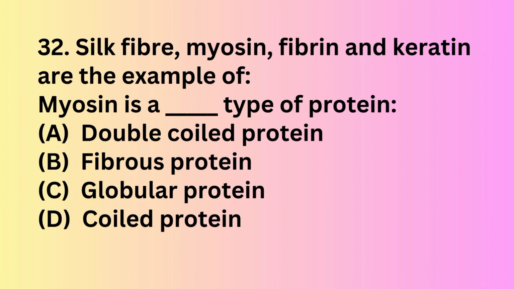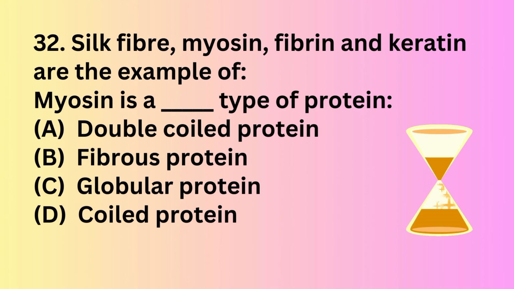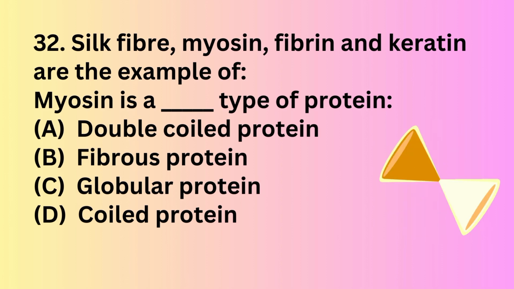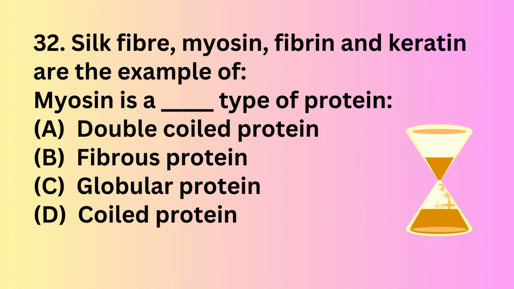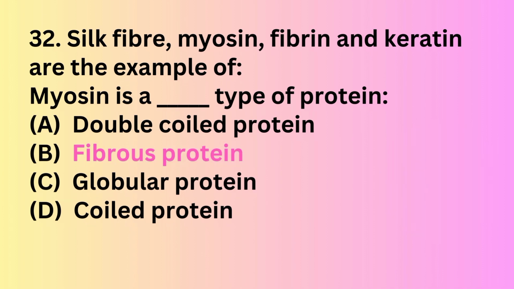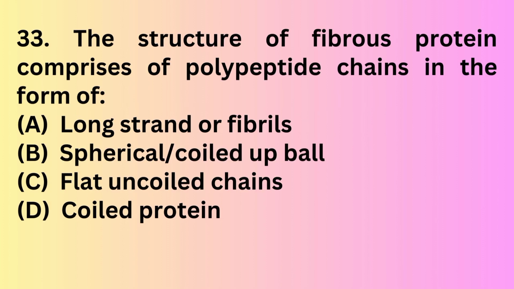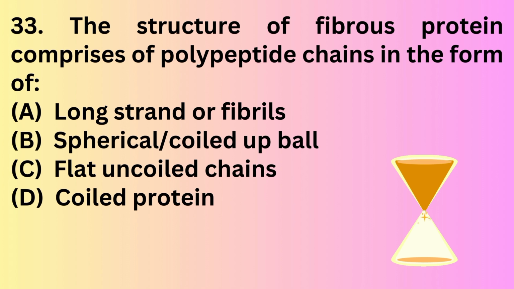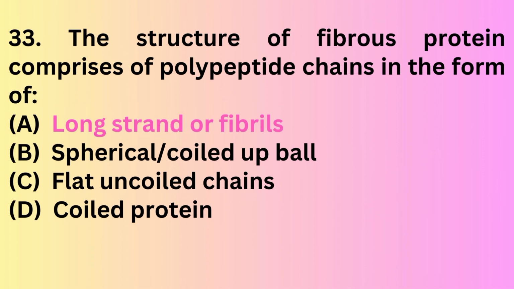Question number 32. Silk fiber, myosin, fibrin, keratin are examples of what type of protein? Double coil protein, fibrous protein, globular protein, coil protein. The correct answer is fibrous protein, option B. The structure of fibrous protein comprises polypeptide chains in the form of: long strand or fiber, helical coil, uncoiled chain, coil protein.